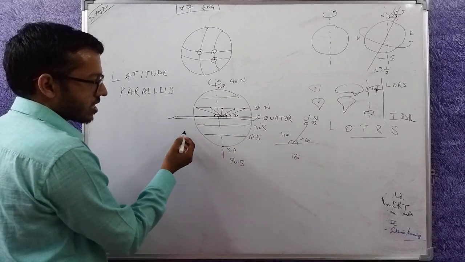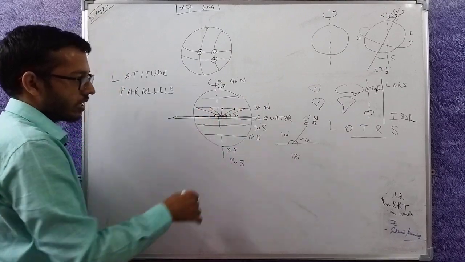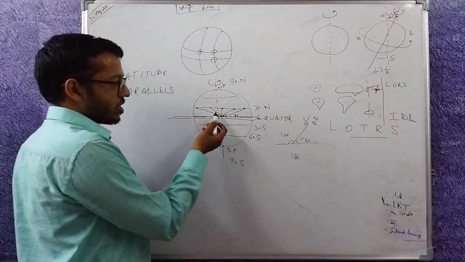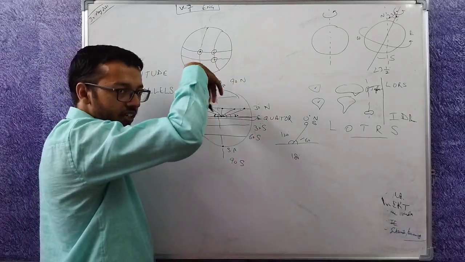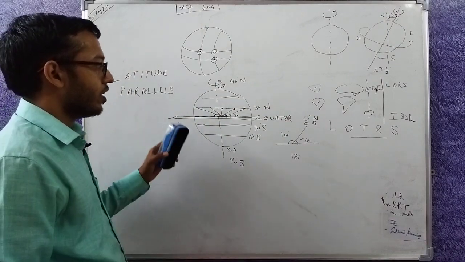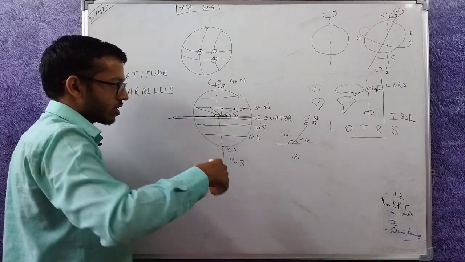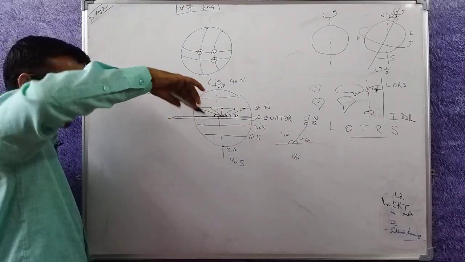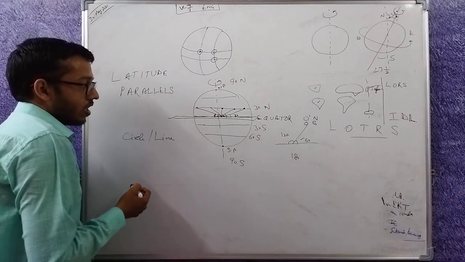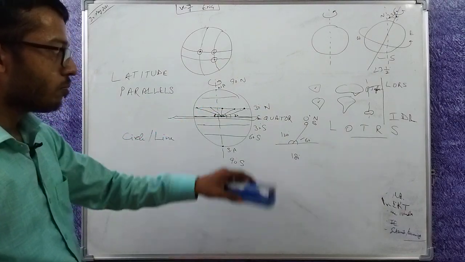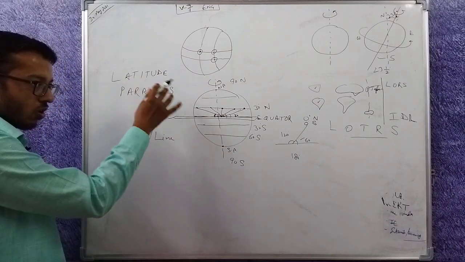This point subtends the same angle, this point subtends the same angle, this point, this point, this point, this point, all subtend 30 degrees. I told you how in 2 dimensions it may look like they don't, but in 3 dimensions they do. So similar is the angle at the back. So what is a latitude? A latitude is a line. Actually this is on a sphere, so it is a circle. So a latitude is actually a circle, or you can say a line which joins all the points which subtend the same angle at the center of the earth, north or south of the equator.